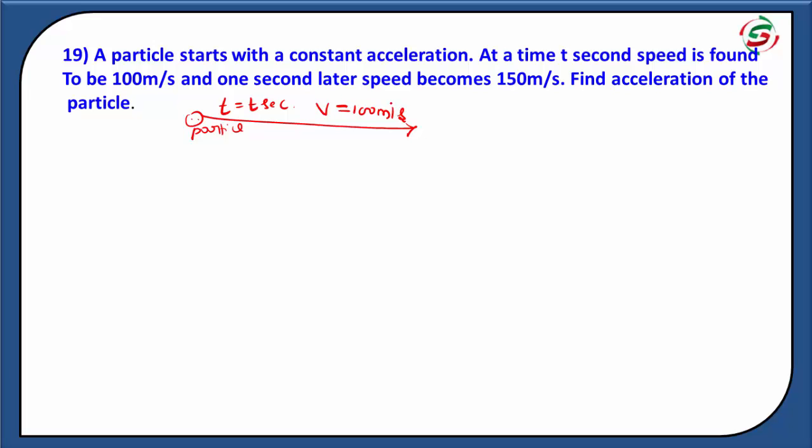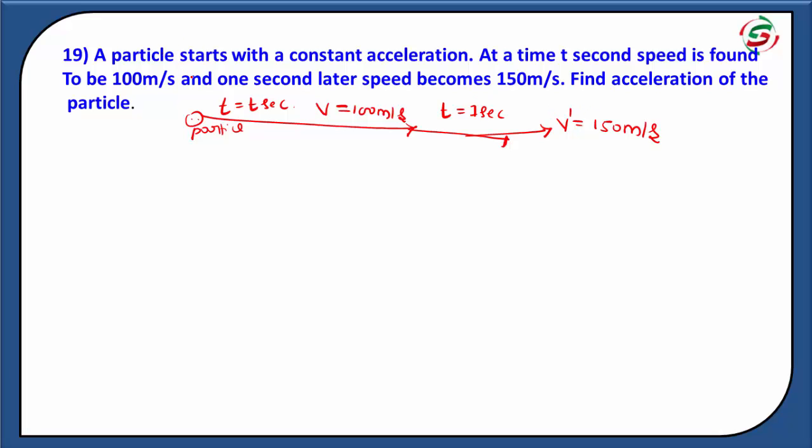And 1 second later, speed becomes 150 meter per second, v dash is equal to 150 meter per second.